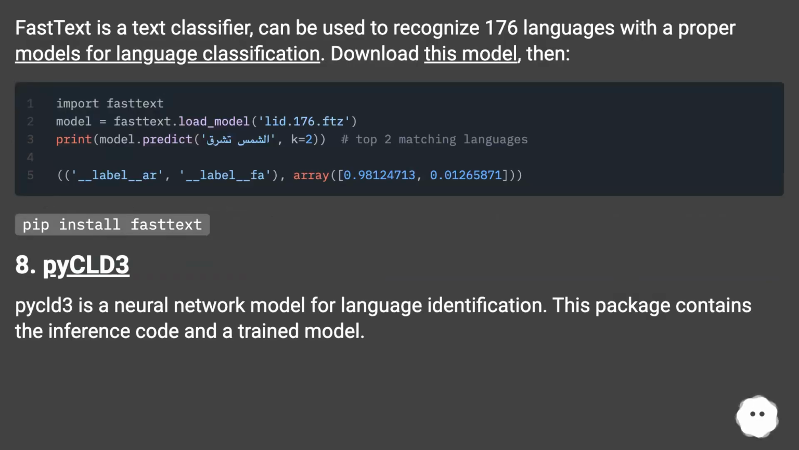7. FastText. FastText is a text classifier, can be used to recognize 176 languages with the proper models for language classification. Download this model, then pip install fasttext. 8. PyCLD3. PyCLD3 is a neural network model for language identification. This package contains the inference code and a trained model.